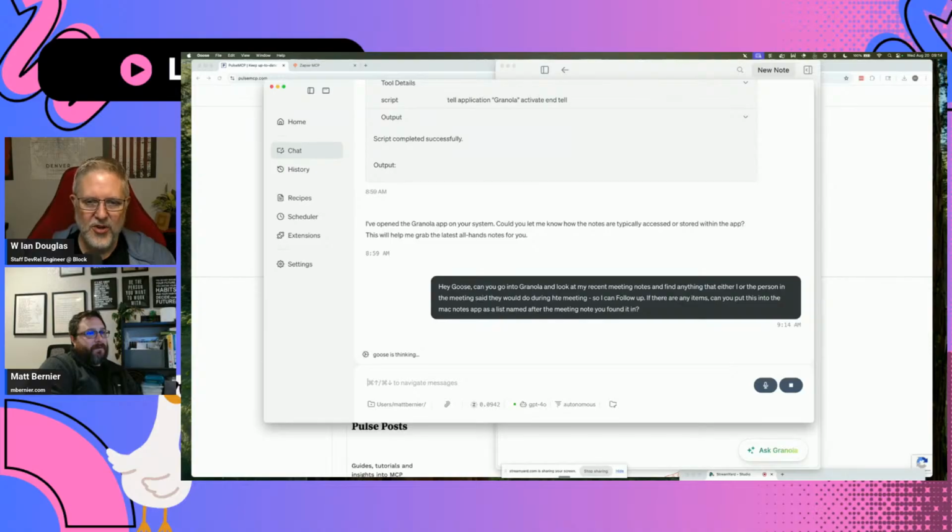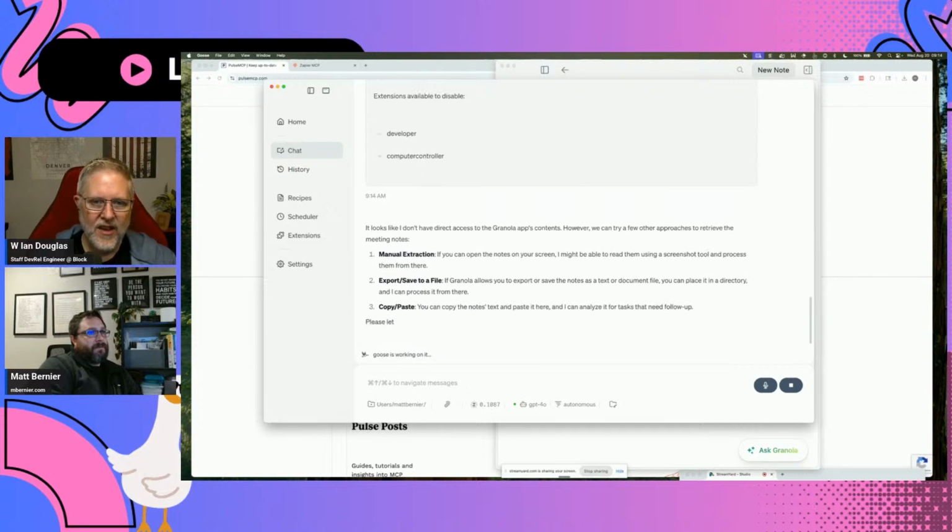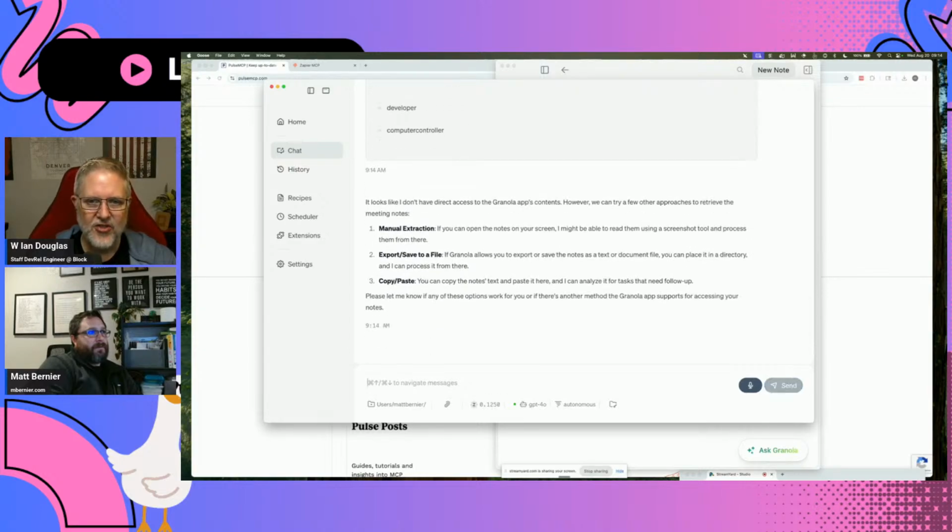So I'm hoping that the Computer Controller now is going to go activate the app and kind of poke around a little bit and see what it has access to. All right, looks like I don't have direct access to Granola app's contents. Okay, we can use a few other approaches. So it's asking you, hey, can you go manually do these things? All right, so it looks like that's probably not going to work for us.